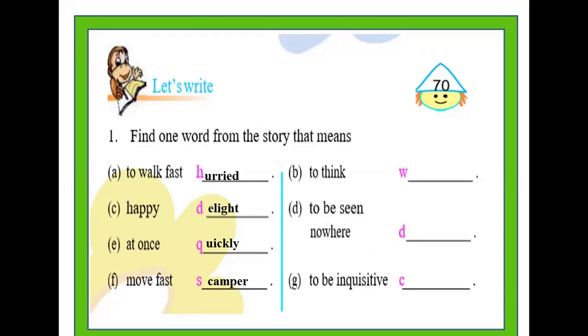And the word which means to think used in the lesson is wondered. The phrase to be seen nowhere means to vanish. And you all know, children, the word which means to be seen nowhere is disappeared.